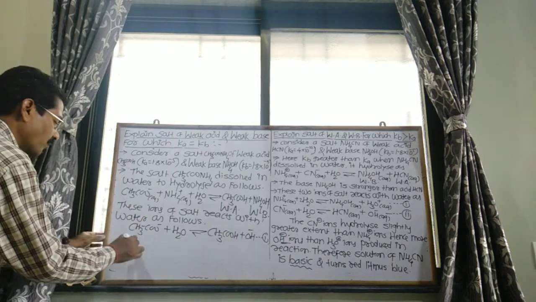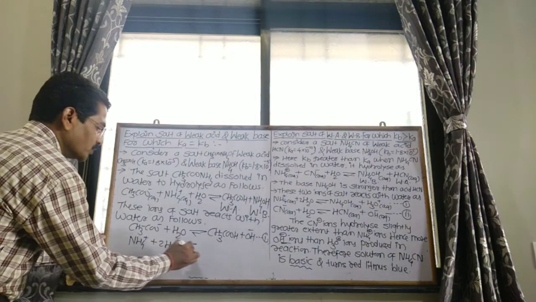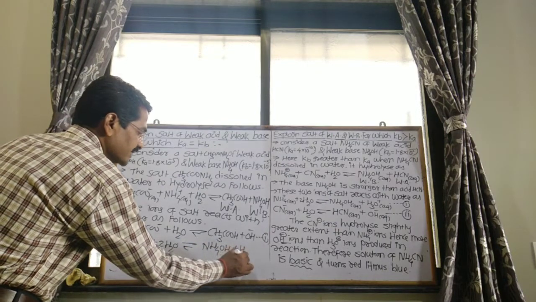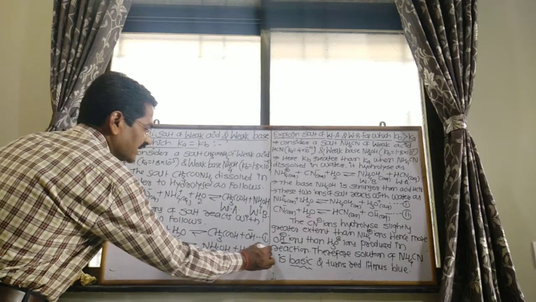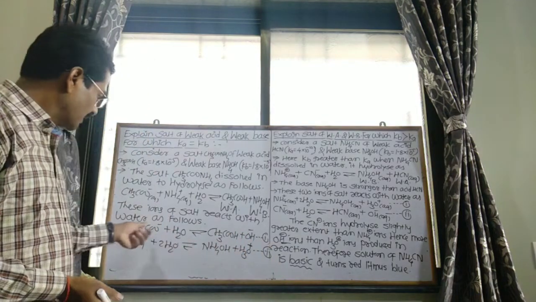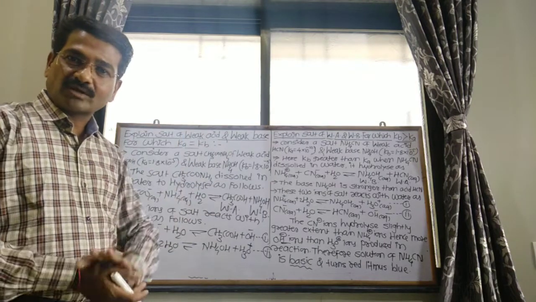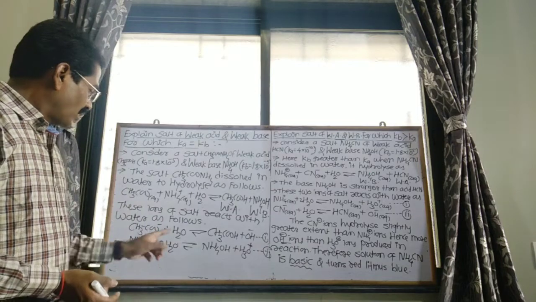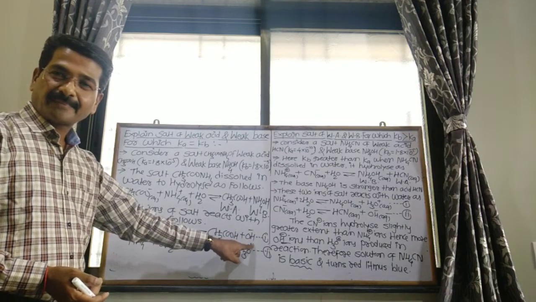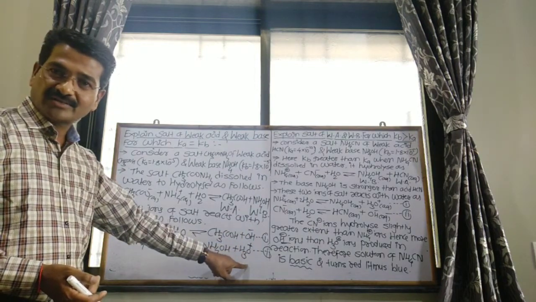NH4 plus ions plus 2H2O gives NH4OH ammonium hydroxide plus H3O plus ions, which is equation number second. Whenever these two ions are dissolved separately in water, firstly the acetate ions give the hydroxyl ion, while the ammonium ion gives the hydronium ions.